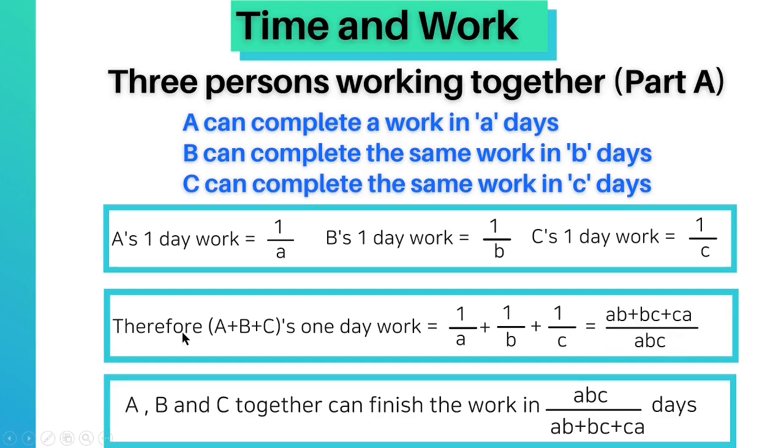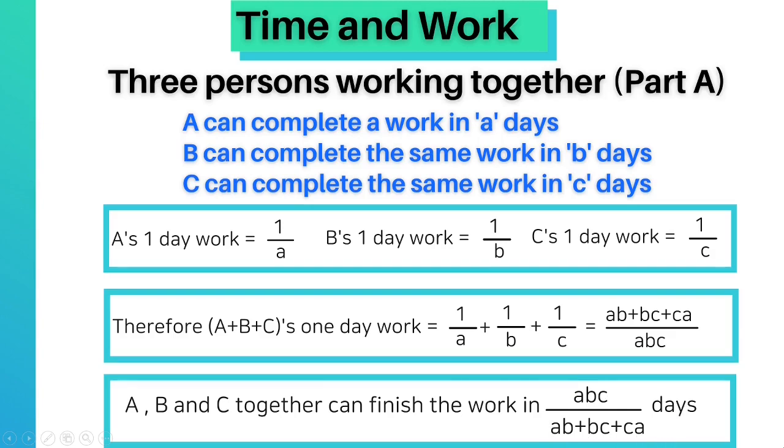As we know 1 day work of all the persons when they are working together, we can find out the number of days in which they can complete the work together. So the reciprocal of this, AB plus BC plus CA upon ABC, is the number of days of their completing the work when they work together. Thus A, B and C together can finish the work in ABC upon AB plus BC plus CA days.